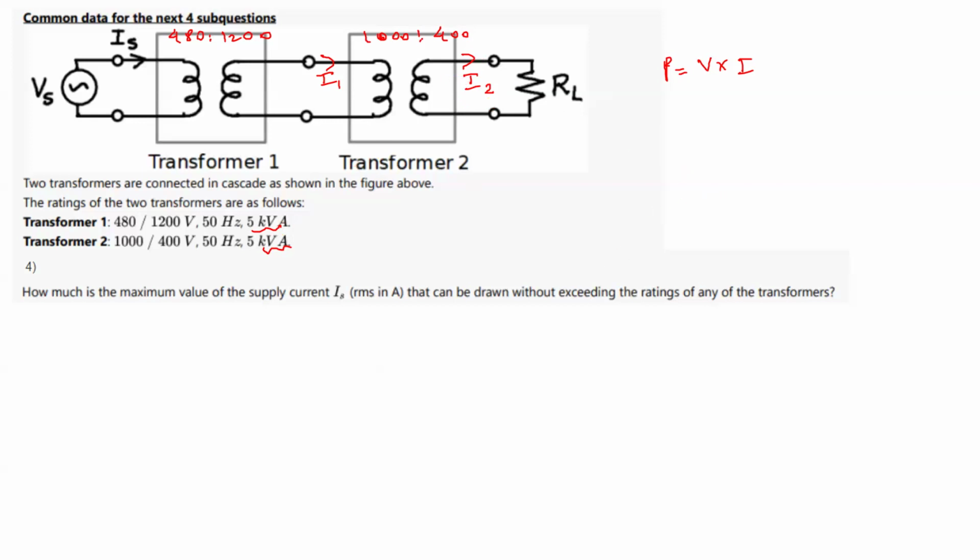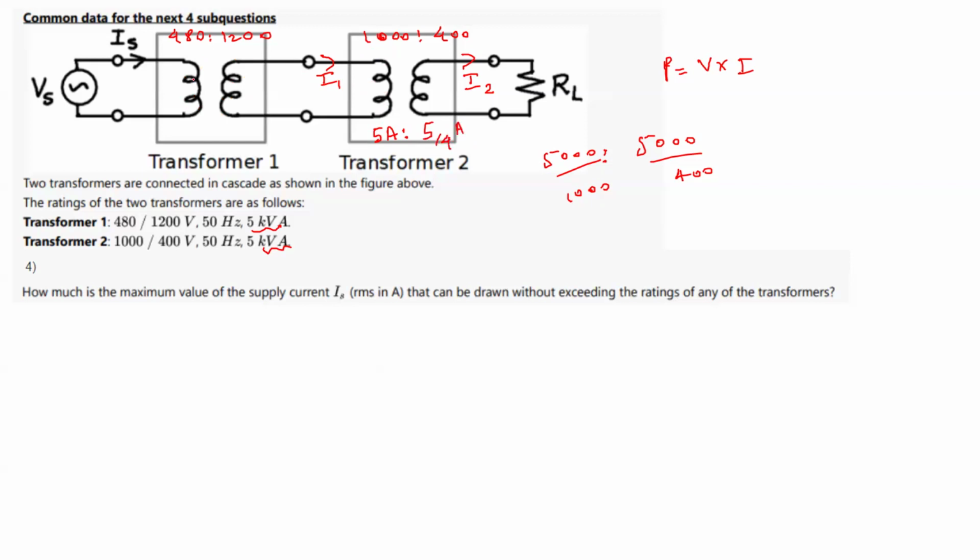So what is the current rating for this transformer? It is 5000 by 400, and here it is 5000 by 1000. So the current rating here is 5 amps, and on that side it is 5 by 4 amps. So for this transformer it is 5 amp is to 5 by 4 amps.